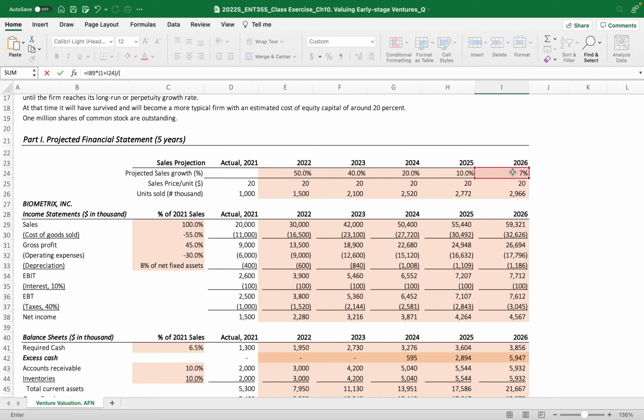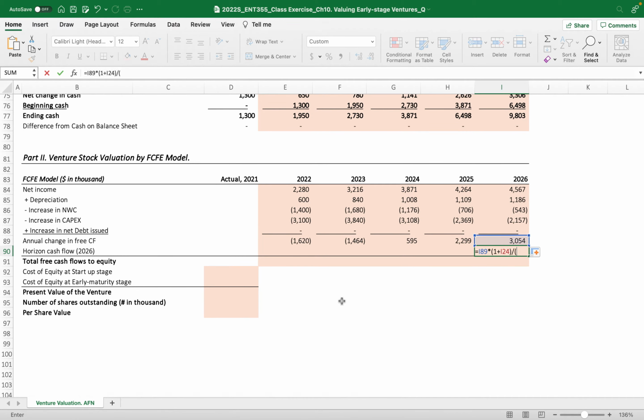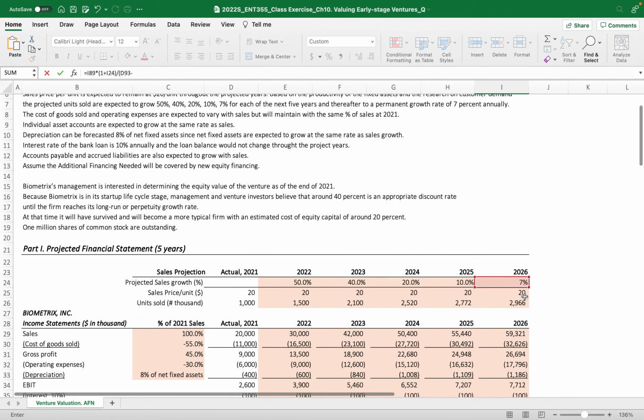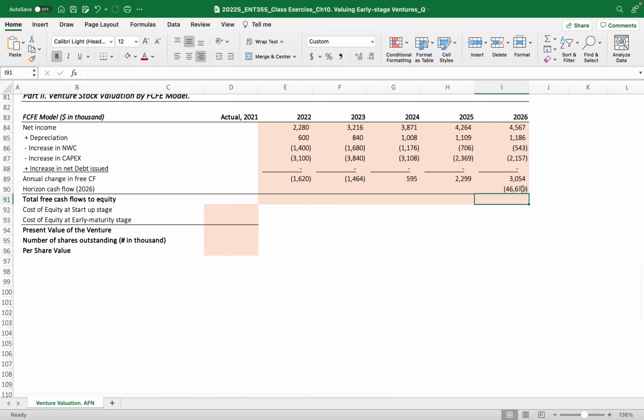And then divide by the discount rate. Where is the discount rate? Okay, this is the early maturity stage. I want to put this first, and then minus, one more time, the permanent growth rate, right? We don't have a value yet because I haven't put in the cost of equity at the early maturity stage.